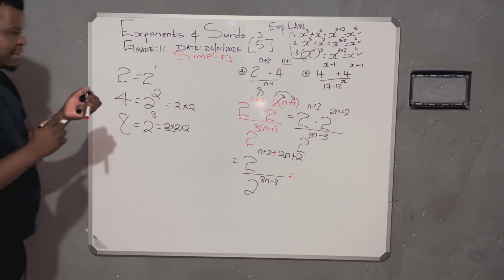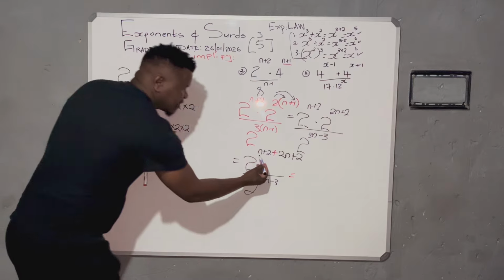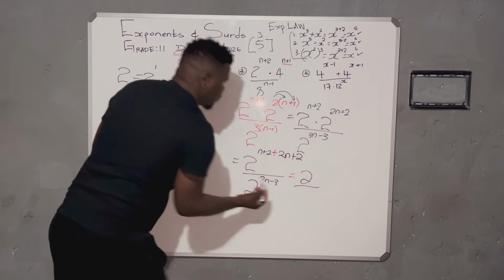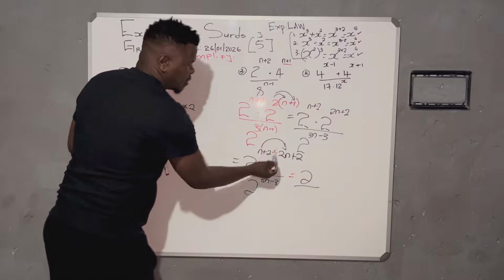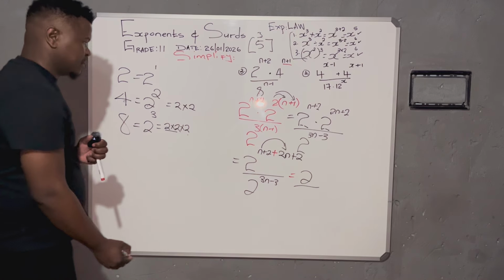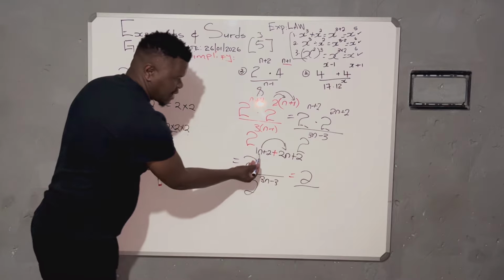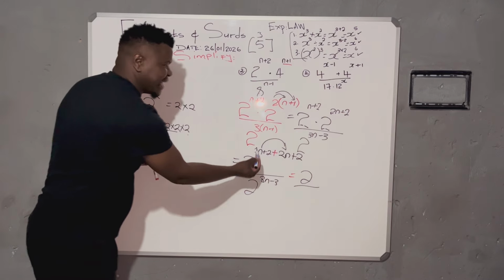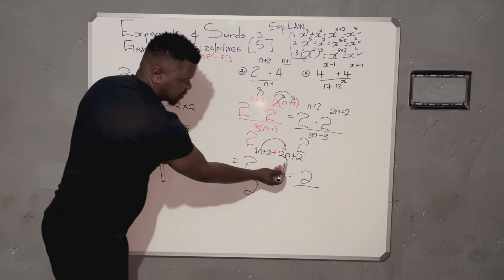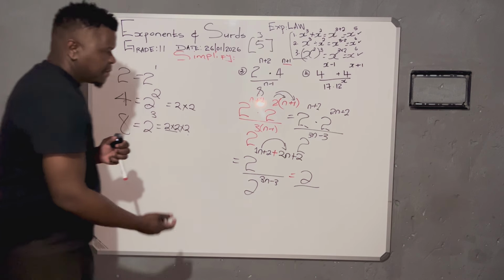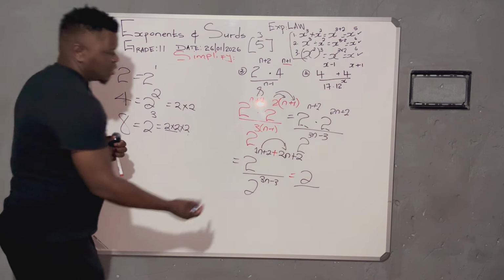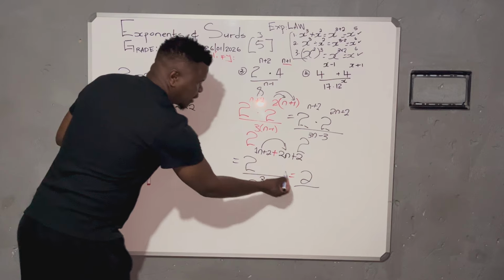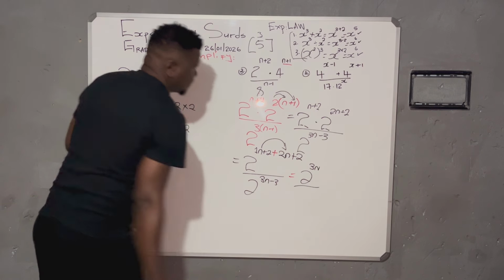Now, what is it that is remaining? Let's simplify what we have here on our numerator. So we are having n plus 2n. Knowing that this n has the invisible one, so basically it is 1n plus 2n. We take the sign before the number that you're dealing with. So if I'm referring to 2n, 2n is positive. So basically it is 1 plus 2n. It's going to give us 3n.